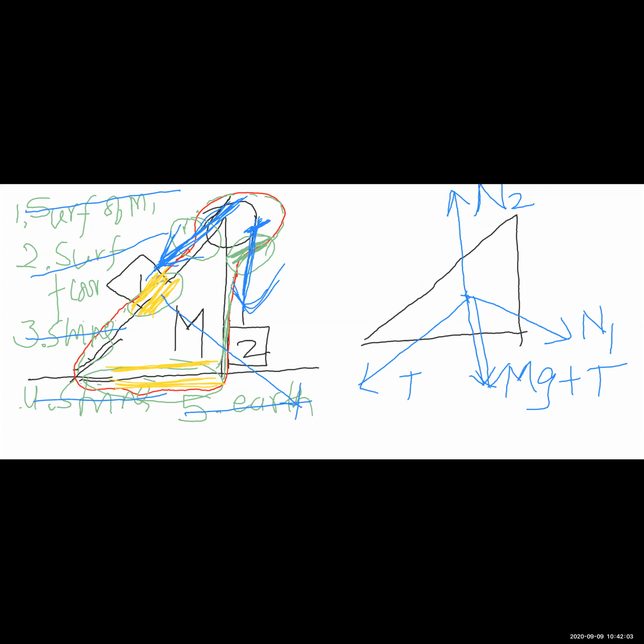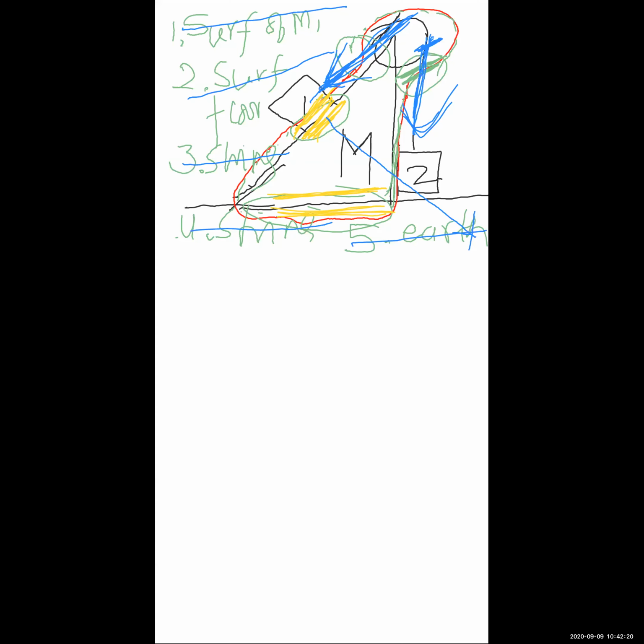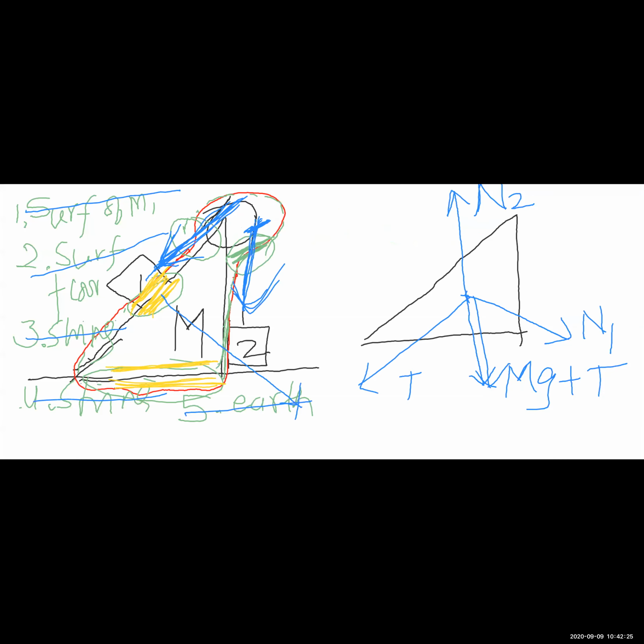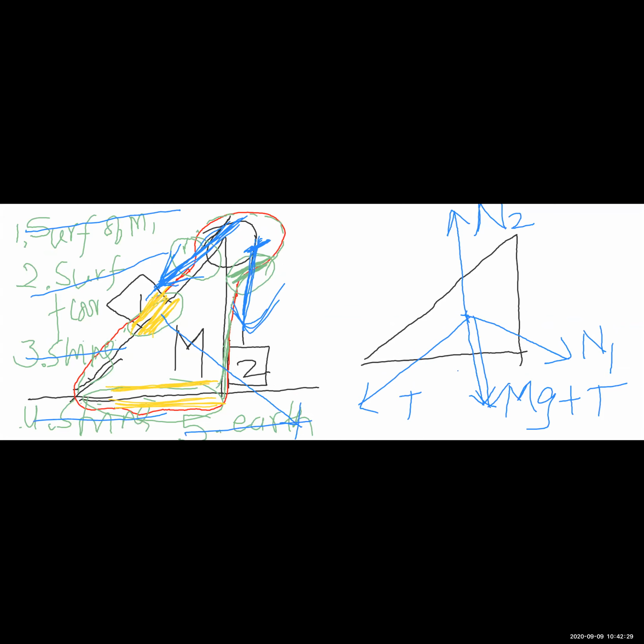Yes, we don't need to draw forces on the pulley because the pulley is part of the system. You remember I told you that once the system is drawn, we are not bothered about what is inside it, we are only bothered about what is outside. We will talk about ideal pulleys next time. Yes, ideal pulleys are massless.